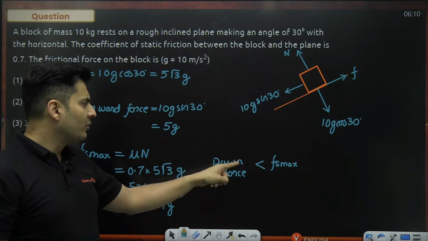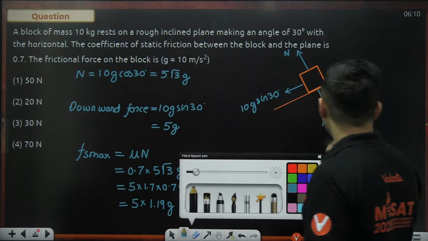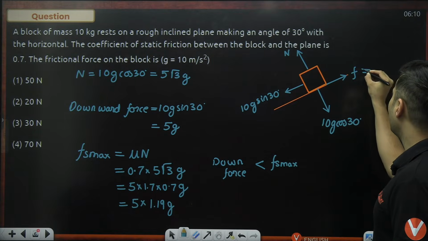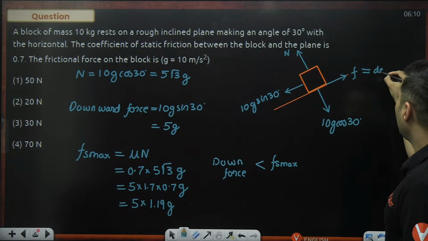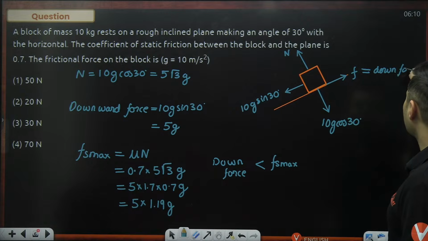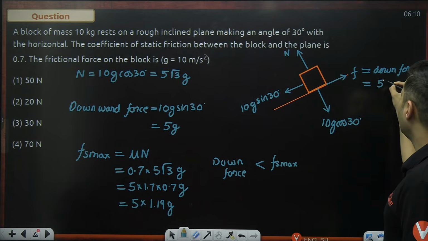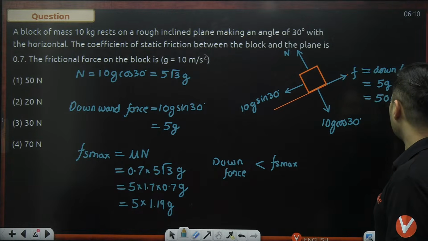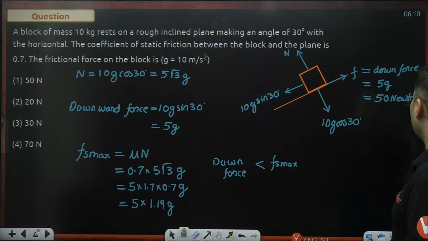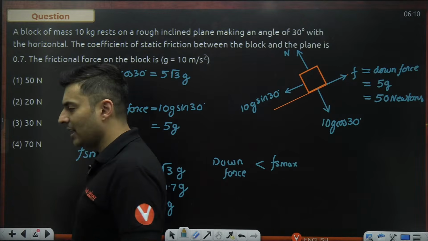So the frictional force will be exactly balancing 10g sine theta, equal to that downward force. Hence, if the downward force is 5g, the friction will remain 5g. So 5g means 50 newtons. That is the answer. Okay, so option A is the correct one.